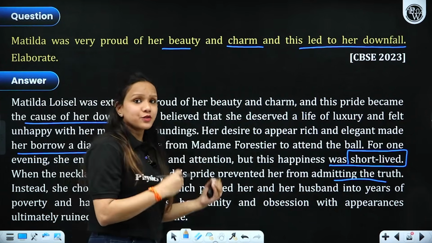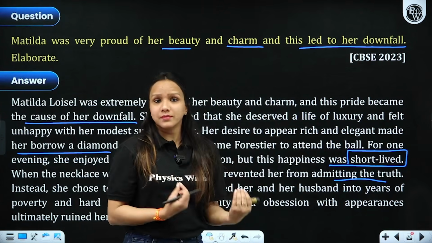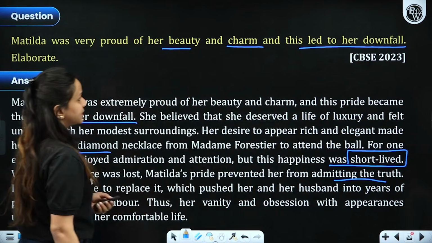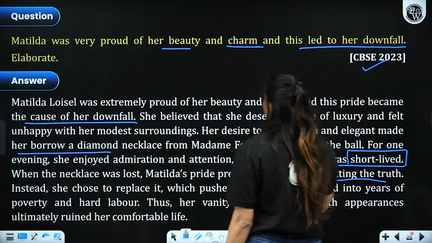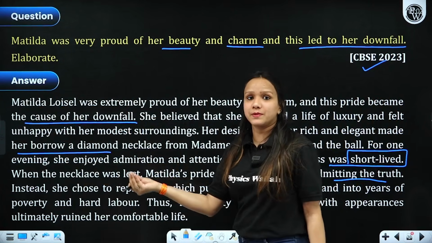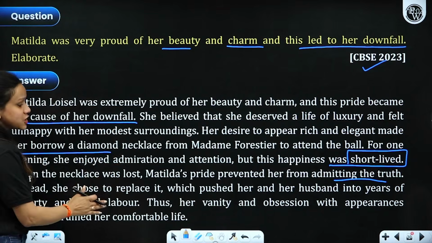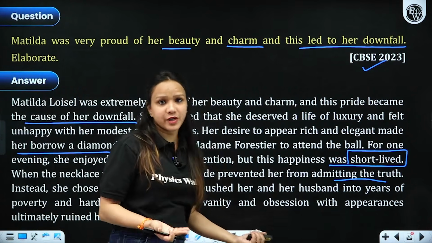So they decided not to share anything with Madame Forestier and to buy a new necklace as a sort of replacement and then give it to her. Alright, so please note that this question was also asked in CBSE 2023. So these are the most recent questions that have been asked in the question papers recently, right? So please pay all your attention towards these type of questions. These will clearly give you an idea like what kind of questions could be framed this time.